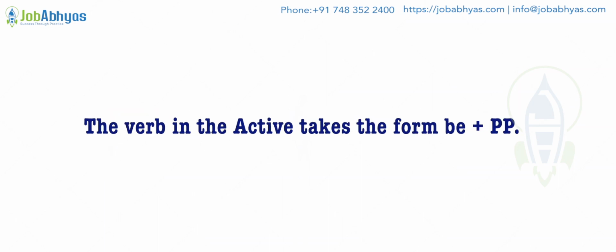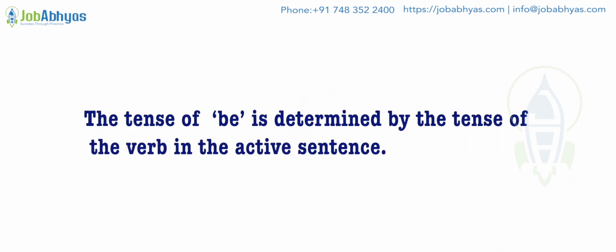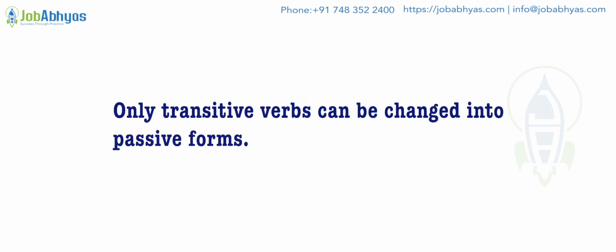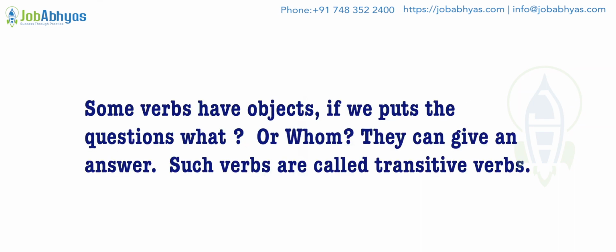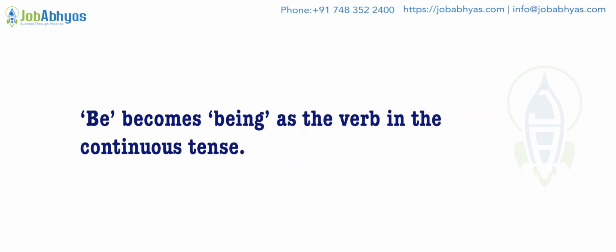The verb in the passive takes the form be plus past participle. The tense of be is determined by the tense of the verb in the active sentence. Only transitive verbs can be changed into passive forms. Some verbs have objects. If we put the questions what or whom, they can give an answer. Such verbs are called transitive verbs. Be becomes being when the verb is in the continuous tense.